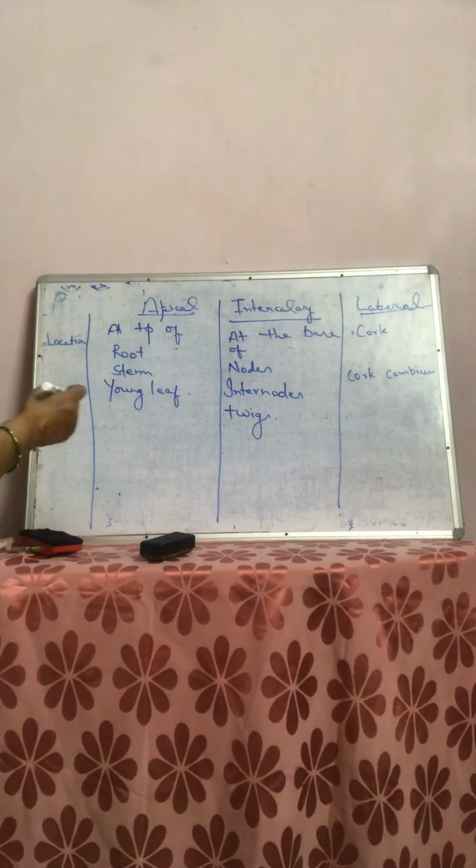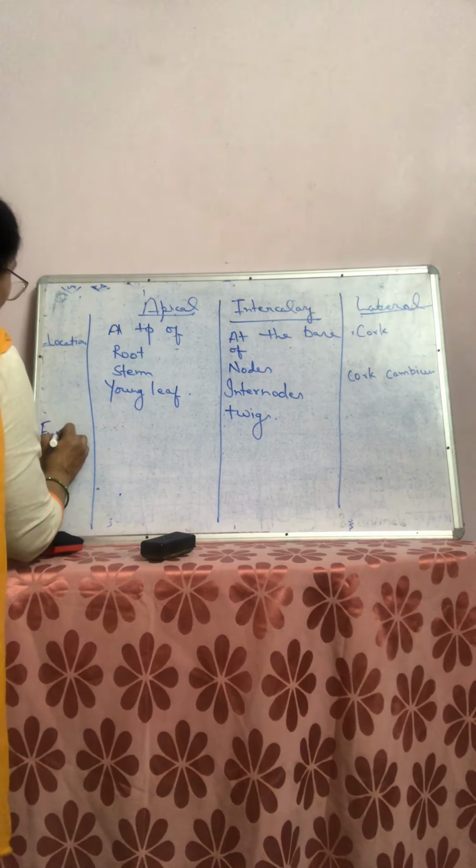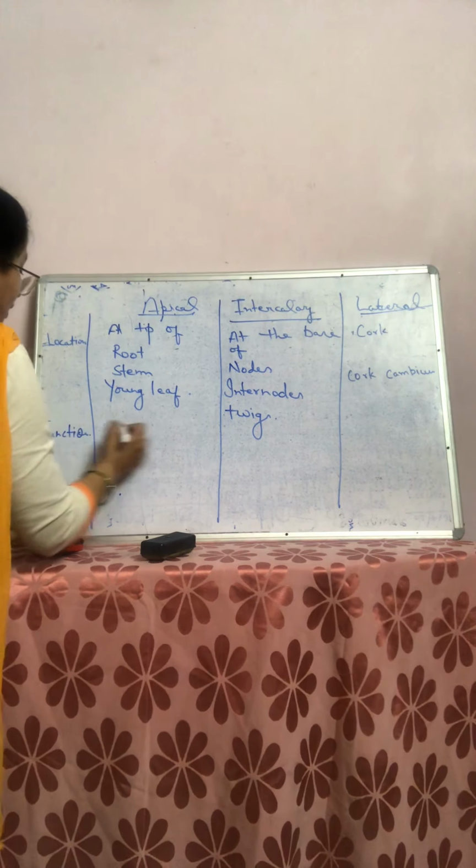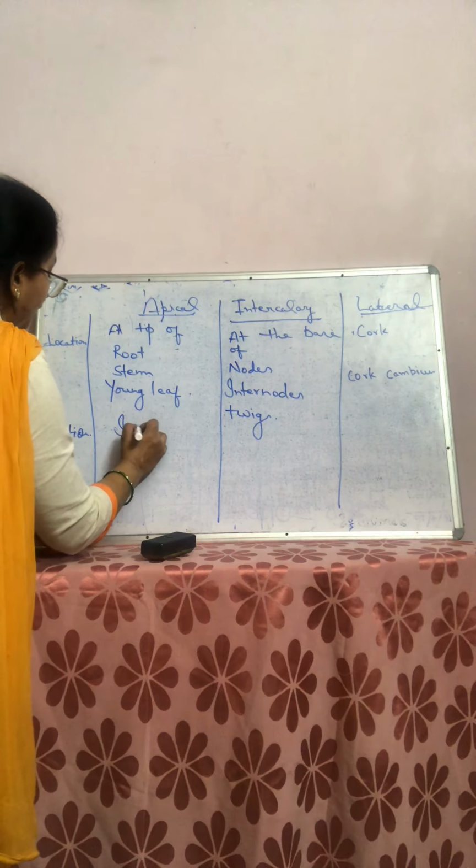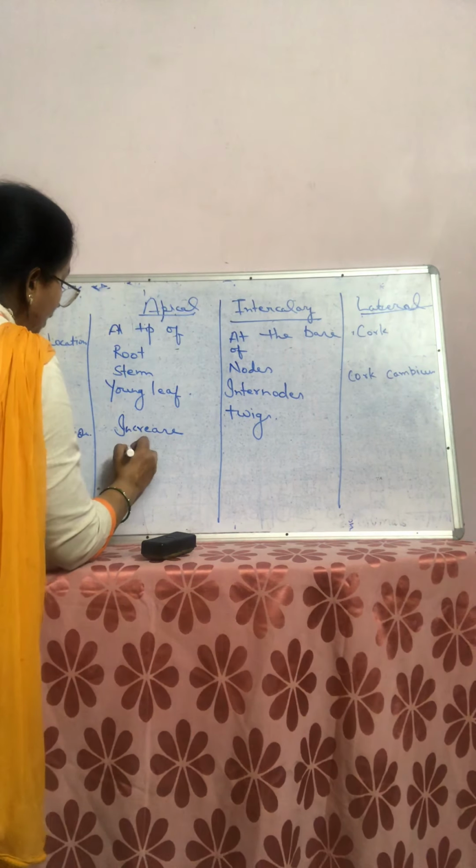Now come to the function. What is the function of these three? Apical is responsible for increase in length.